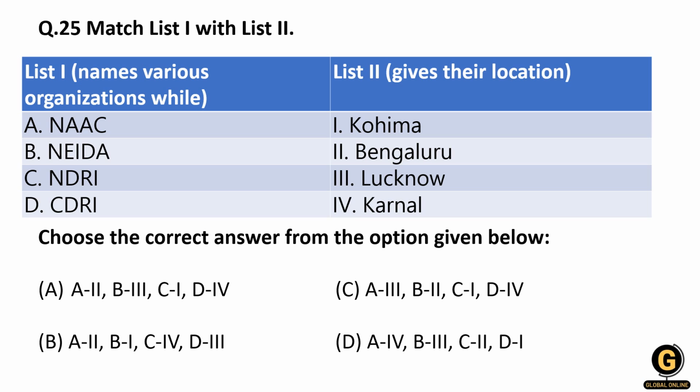So this is one thing. Now B is the National Northeast Initiative Development Agency, and it is based in Kohima. Then CDRI, as we know, the Central Drug Research Institute, is based in Lucknow, Uttar Pradesh.